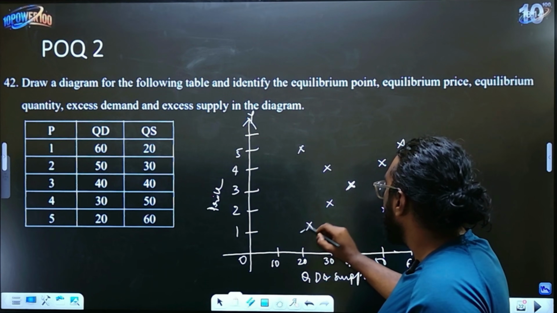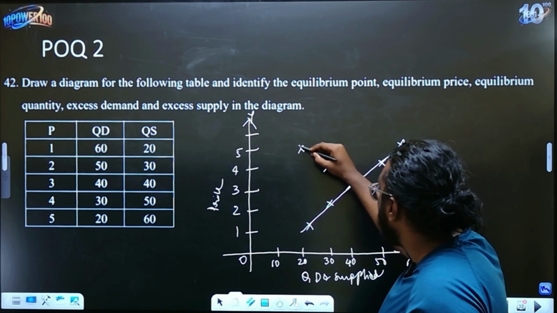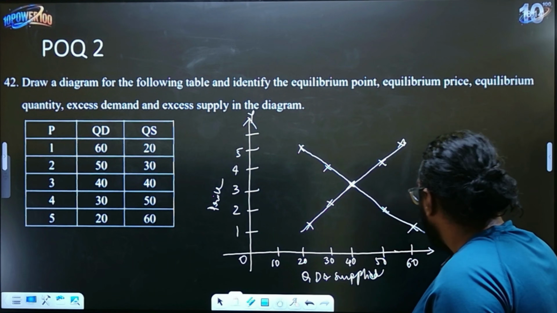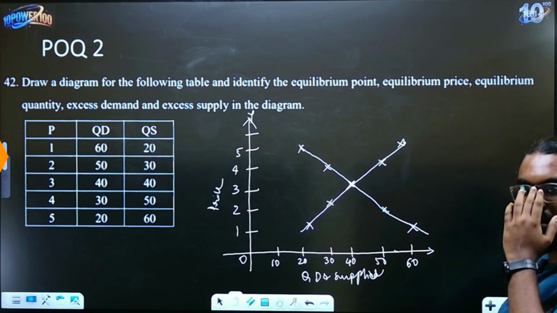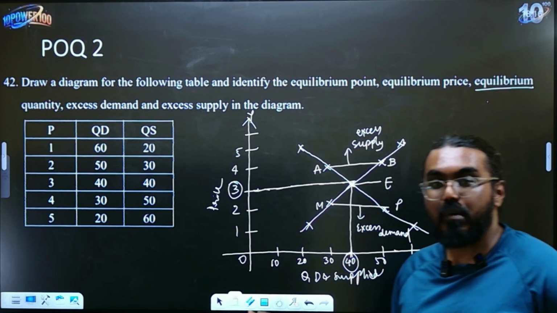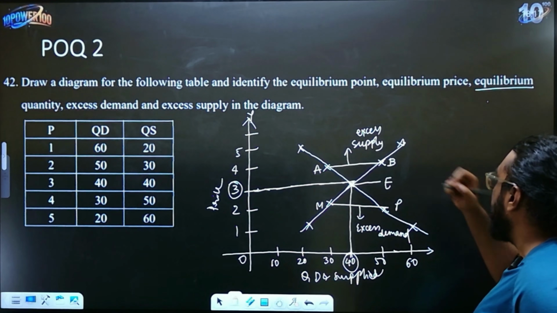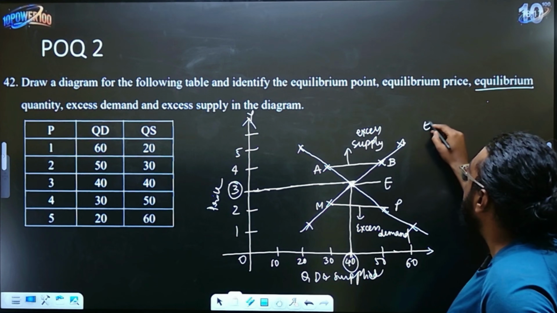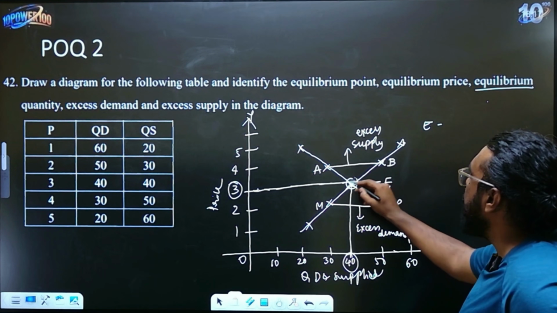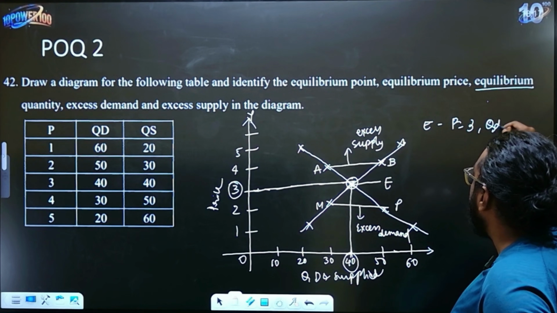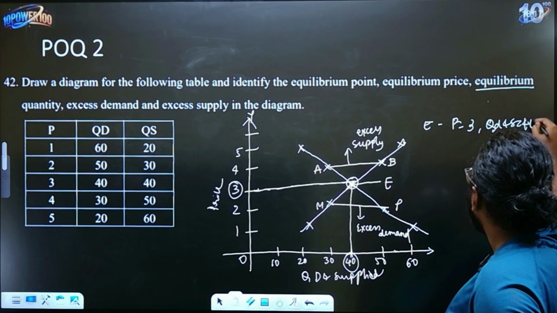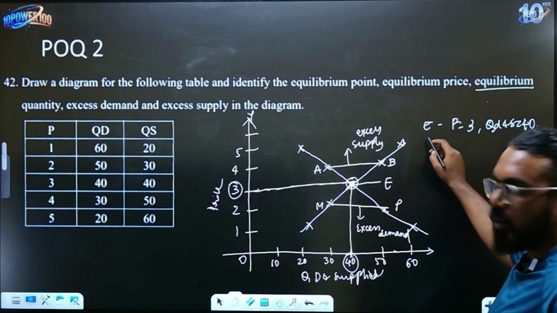So just draw the lines as a straight line, use the pencil and the scale properly. Okay, once you have done this, you will get your answer, children. Okay, so once you have plotted this graph, now you need to write the details, right? So first the equilibrium point. Equilibrium point is nothing but E, where the price is 3 and quantity demanded and supplied is 40 units, alva. So that is your first point that you will write.